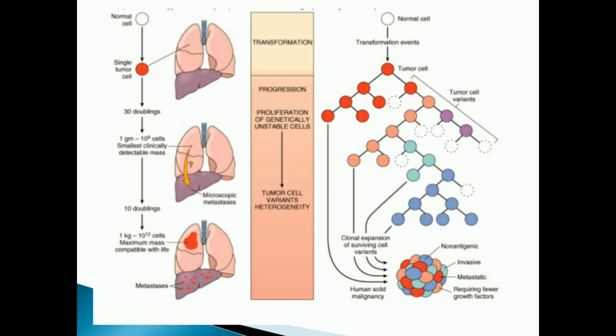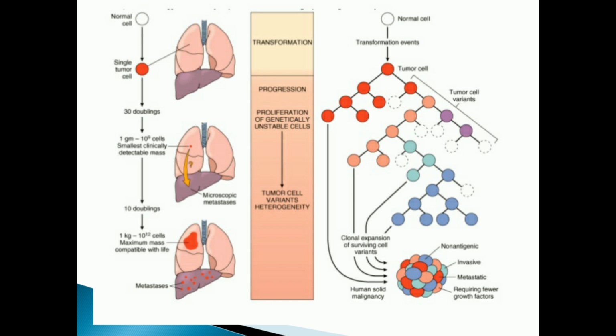Now here you can see I have shown you the lung and the liver. A normal cell is there in the lung. Whenever there is a single tumor cell, it will start multiplying. There are doublings, about 30 doublings, and you reach the smallest clinically detectable mass, seen either on radiography or otherwise. Then there is microscopic metastasis, which means it is not gross right now; microscopically there is metastasis to another organ.